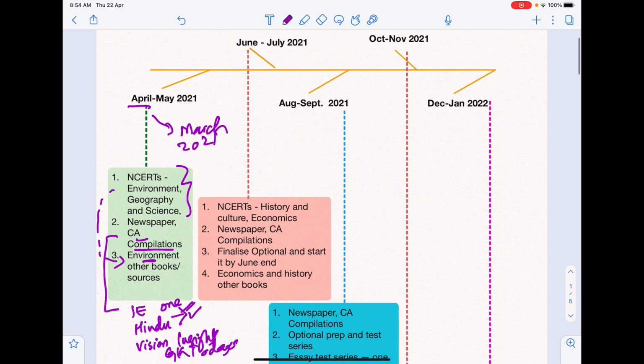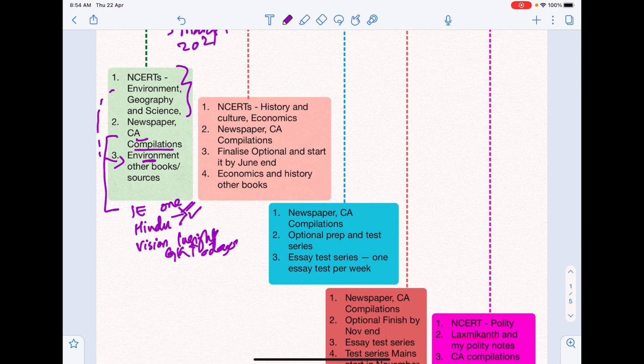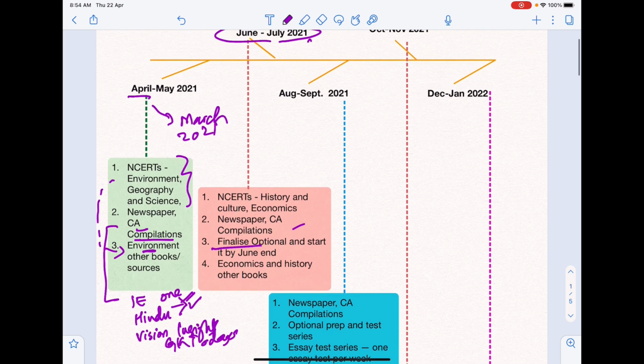Similarly, when you move on to June and July, you will start NCERTs for history, culture and economics and finish them. This is going to have your foundation built really well and nicely if you study the NCERTs right now. Do the newspapers and compilations, finalize your optional. I would say during April and May, also start looking at your optional and finalize your optional by the maximum by the end of June. But I would say by the end of May, you should be able to finalize your optional.